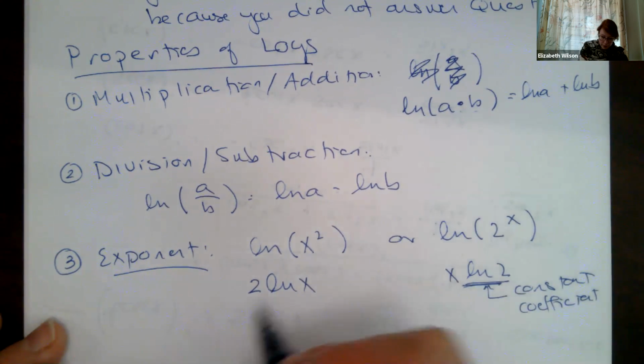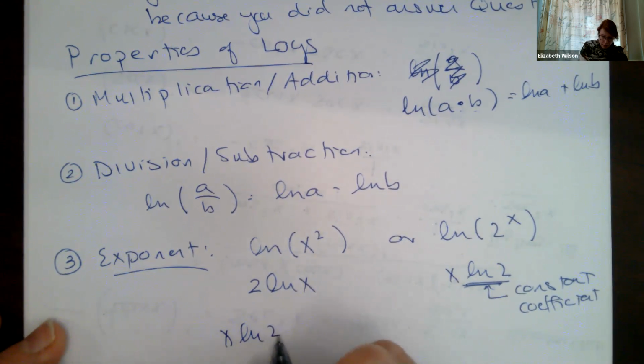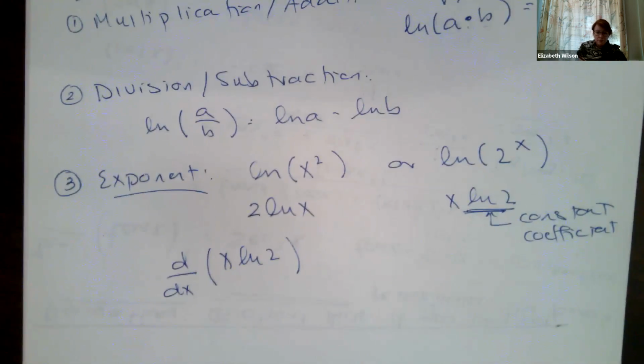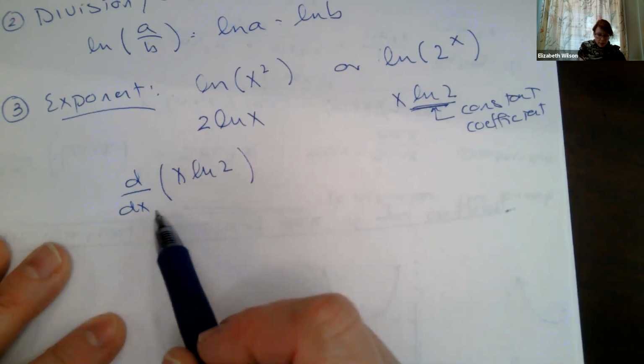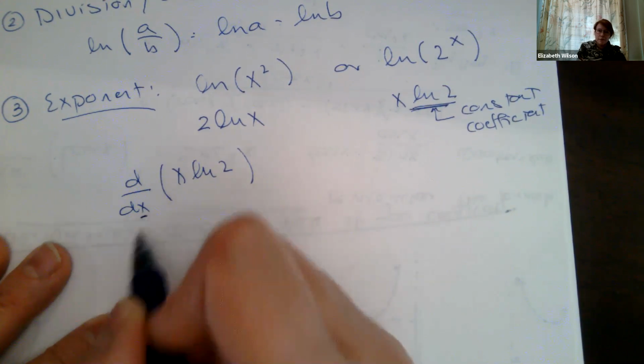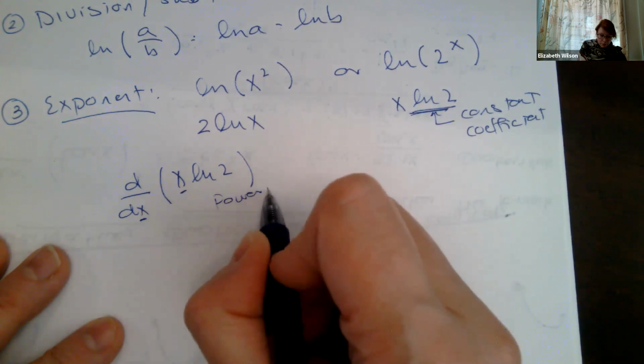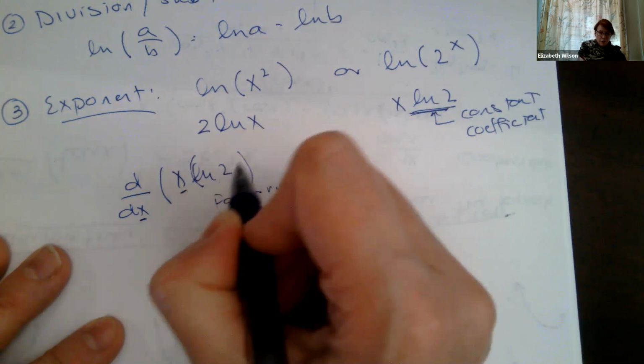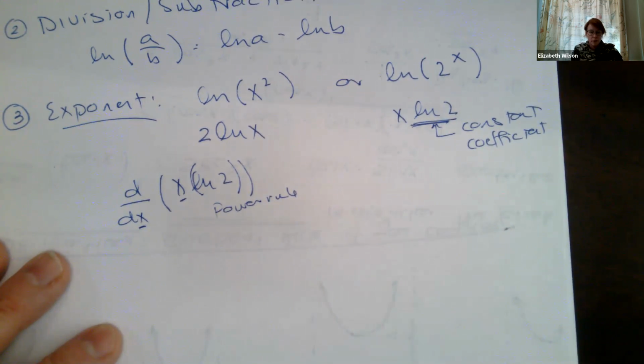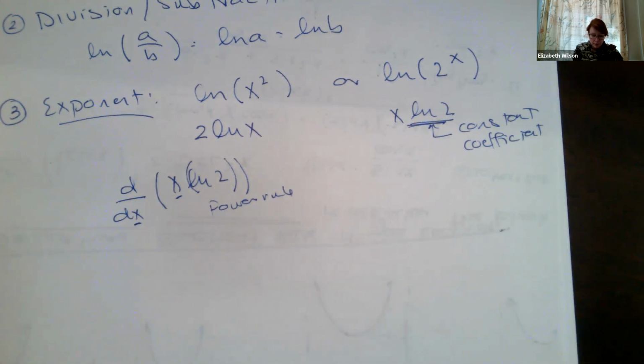So let's say I've got x ln of 2, and I want to take the derivative with respect to x, d dx. This means I'm taking the derivative with respect to x. X is the variable. So I'm just doing the power rule here, right? This is my coefficient, it's equal to some number. Okay, we leave things in terms of ln when we got it like that.